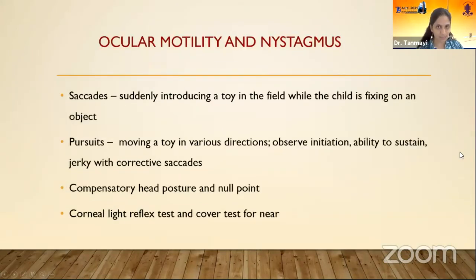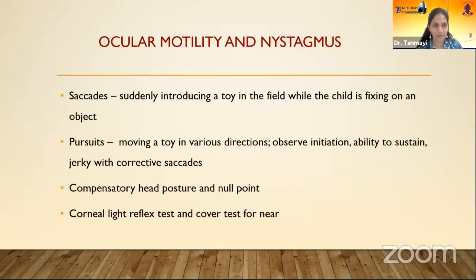Ocular motility and nystagmus assessment is important. Look for saccades and pursuits. Saccades can be tested by suddenly introducing a toy in the visual field while the child is fixing on an object and look for the sudden saccadic movement if the child is making it. Pursuits can be assessed by moving a toy in various directions. Observe the initiation and ability to sustain.